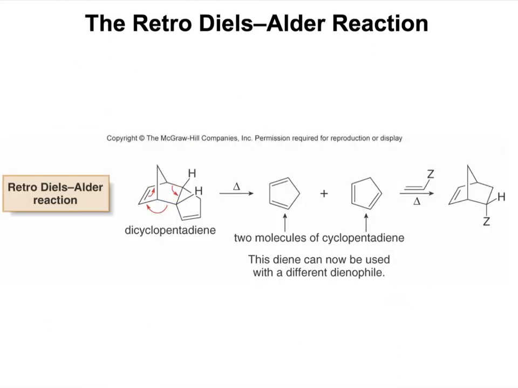Sometimes when reactions are occurring in the presence of heat, the reverse can happen as well, such as in the retro-Diels-Alder reaction, in which basically everything that was made in the Diels-Alder reaction is now going in the opposite direction, such as in this dicyclopentadiene, where the pi bond that was formed in the Diels-Alder forward reaction now gets broken again, as well as the sigma bond gets broken, and this sigma bond that was made gets broken, leading to these two original starting materials.